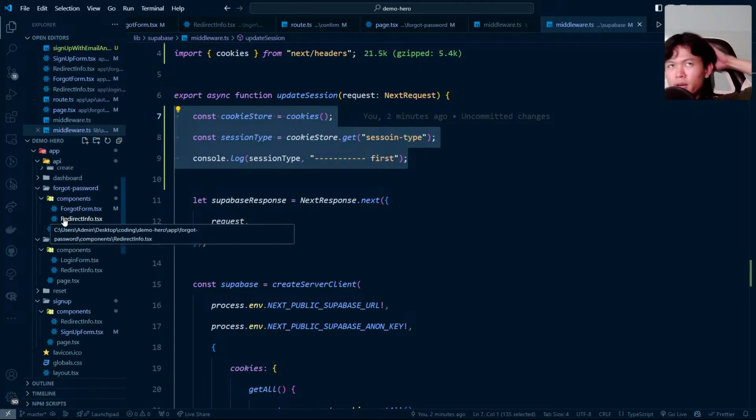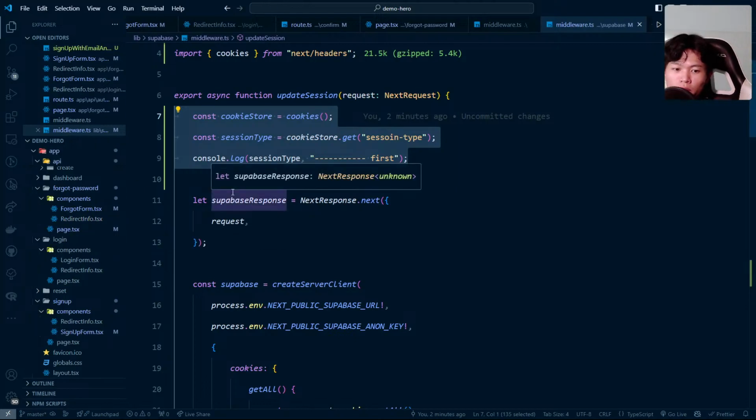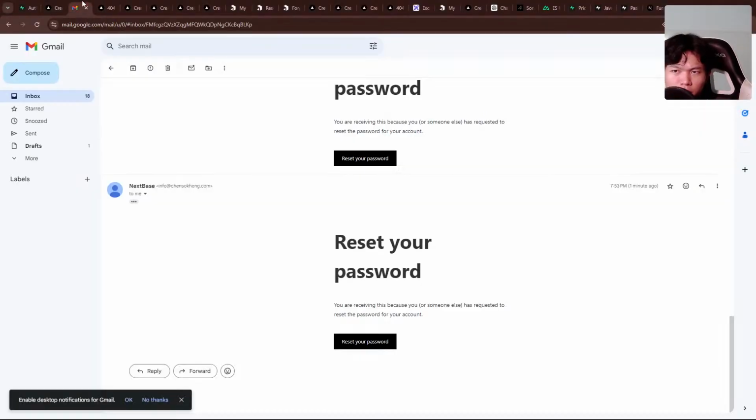Because it will redirect to that page, and then one thing that I can do is to handle that on the client, because I know that on the auth state change it's going to redirect the user. Yeah, maybe we can do it on the auth state change instead.